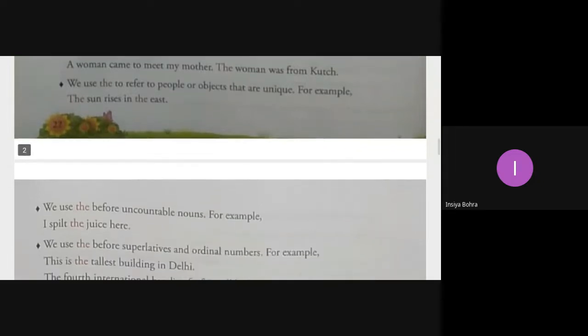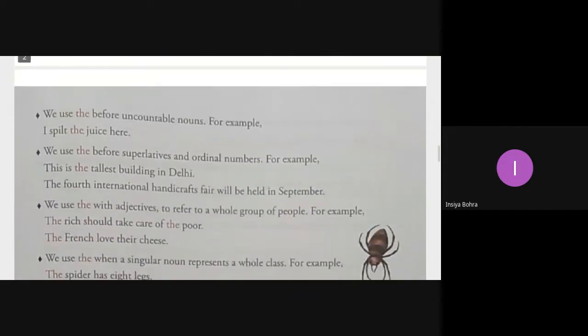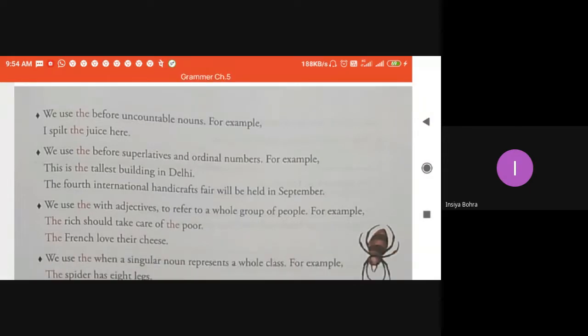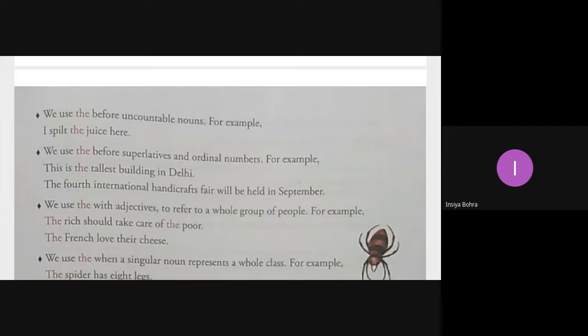Okay, let's move on with the next rule that we have. We use the article the before uncountable nouns, and the example has been given. I spilled the juice here. Now, what is this uncountable noun? Is everyone clear with uncountable noun? Yes, sir. Can anyone tell me the noun? Yes, Fatima. Juice. Is juice countable? So we use the.